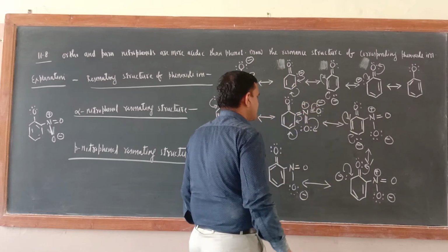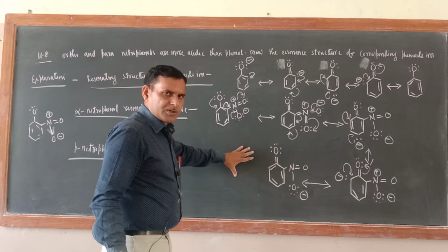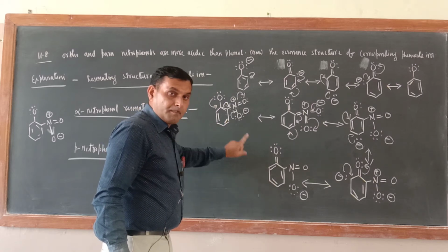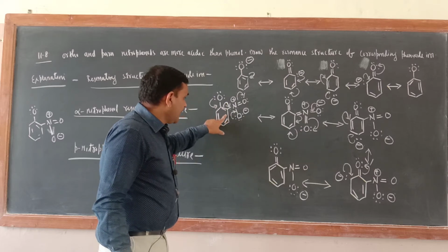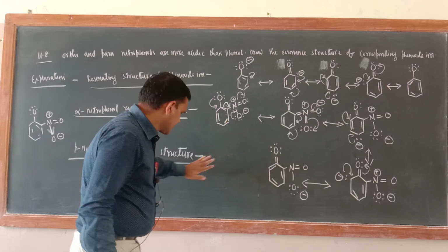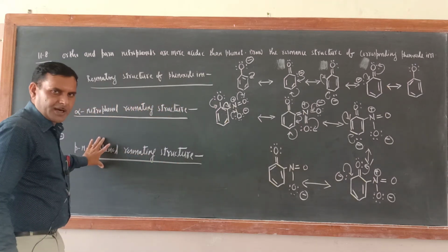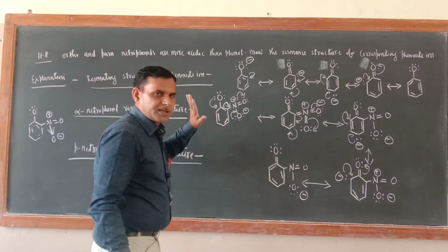Nitrogen will have a positive charge. In the para position also the structures are almost similar. But if NO2 is present at the meta position, the ring electron will not channelize toward the NO2. Please make those structures. I will not make para nitrophenol because I have to cover some more things, but almost similar structures would be there.